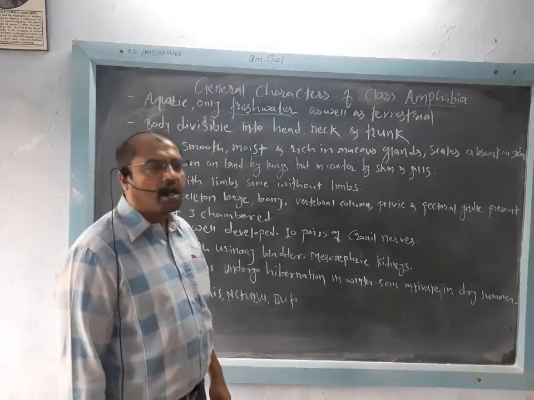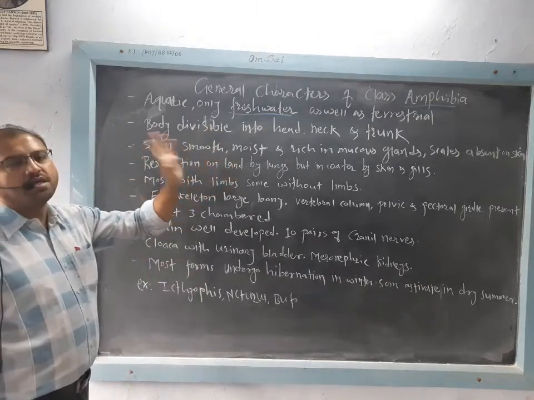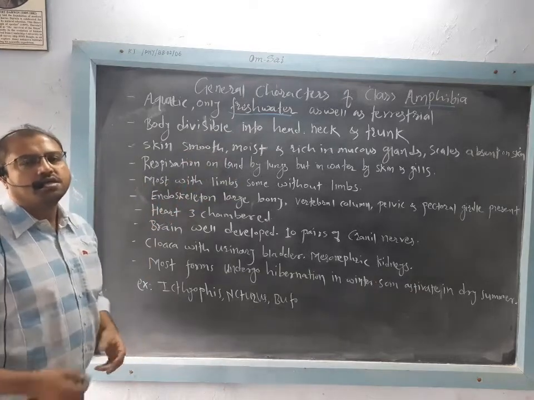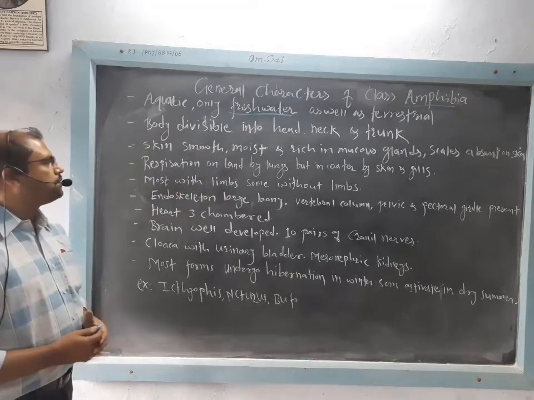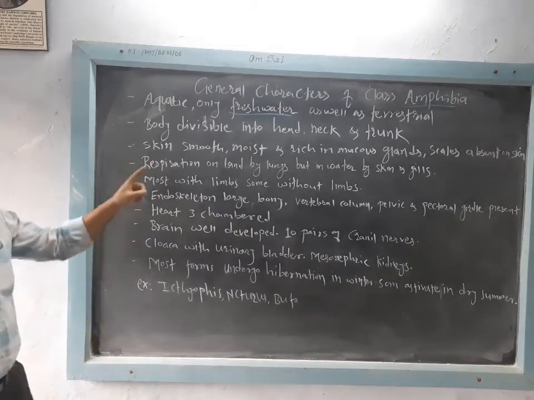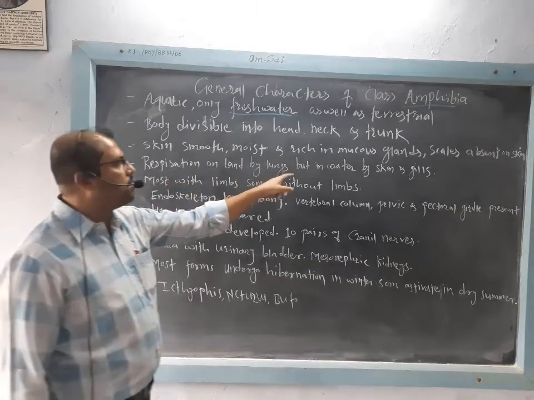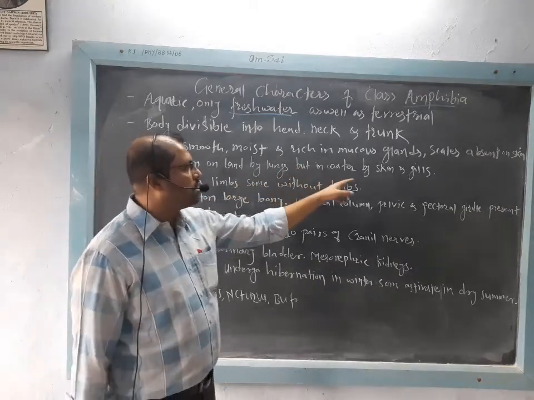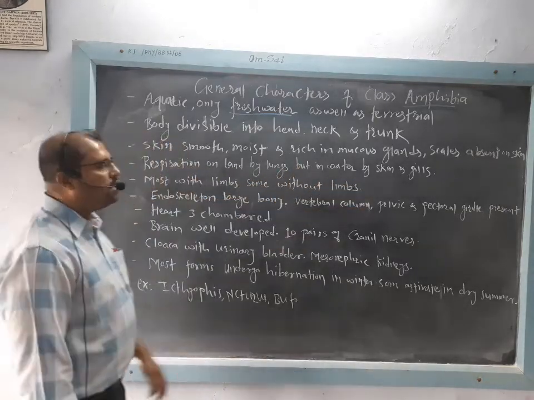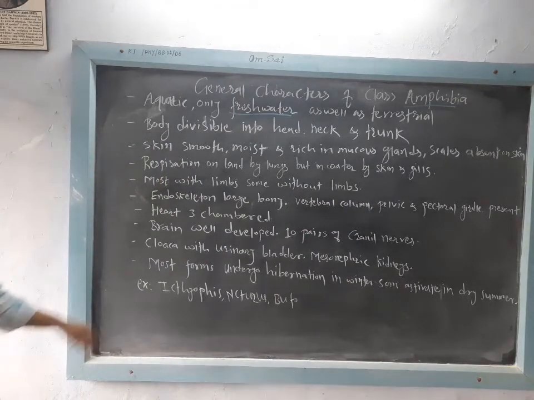The skin is smooth, moist and rich in mucous glands, which secrete slimy mucus and keep the skin moist. Then respiration on the land is by the lungs, because lungs are developed for respiration, but in water it is through the skin and gills. So the gills are the main respiratory organ in water.